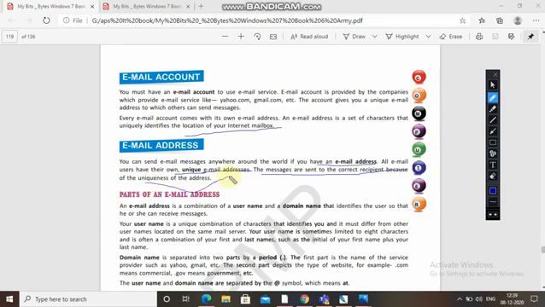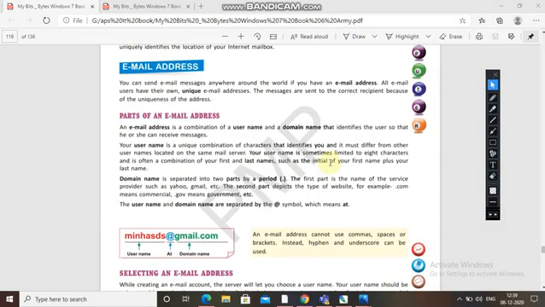Now coming to parts of an email address. What are the different parts of an email address? So you see, an email address is a combination of username and domain name that identifies the user so that he or she can receive messages. A username is a unique combination of characters that identifies you, and it must differ from other usernames located on the same server. A username is sometimes limited to 8 characters and is often a combination of your first and last name. So remember this.